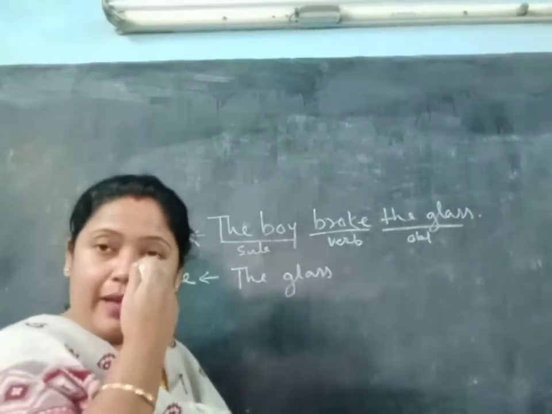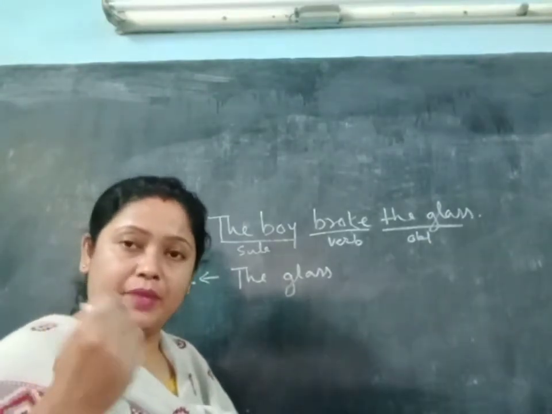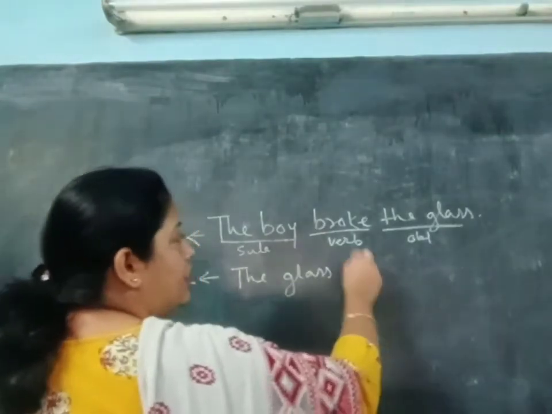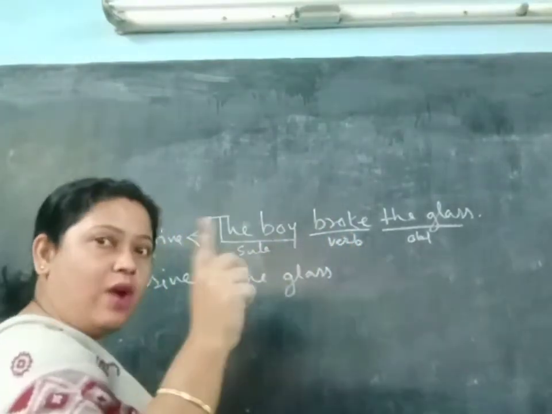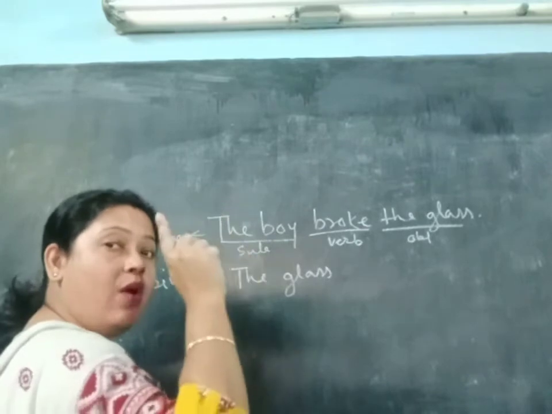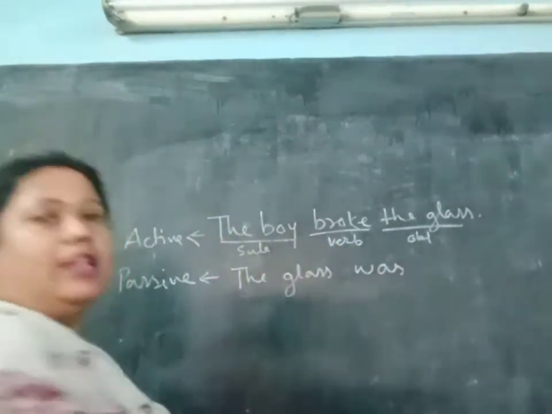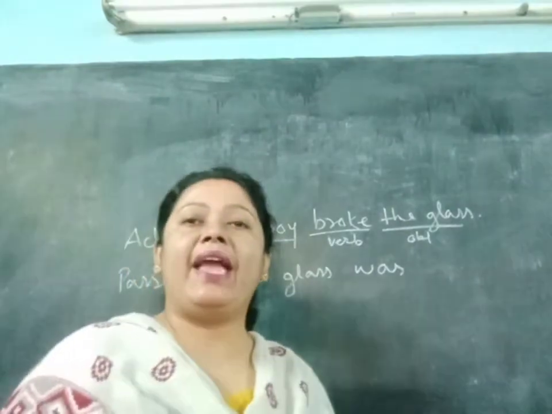So we will write the past be verb of the past form. So here the glass, then one. The glass means how many glass? One. So singular. So it should be was. The glass was. Then the third form of the main verb.